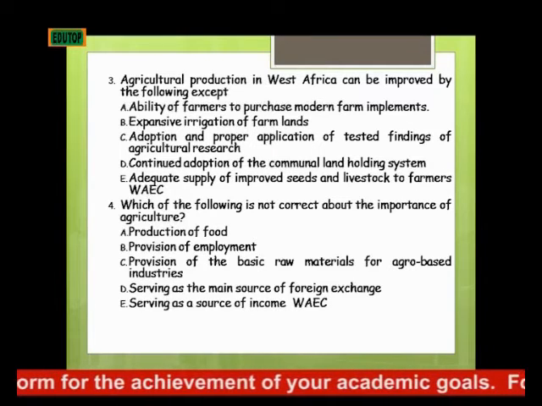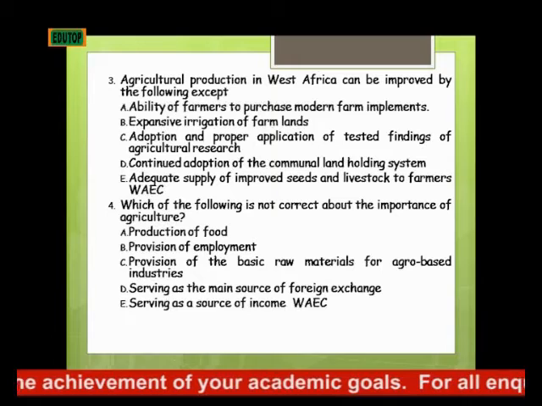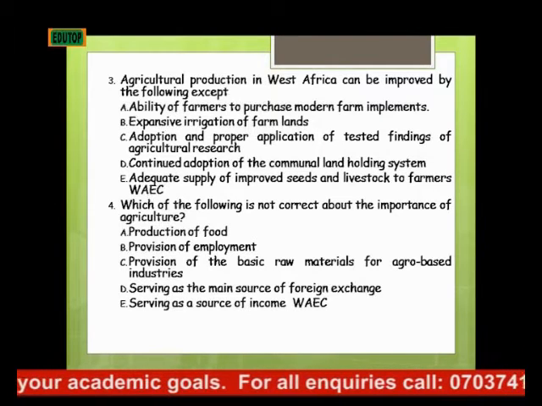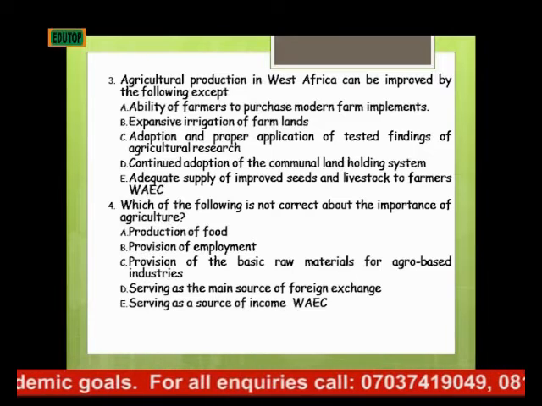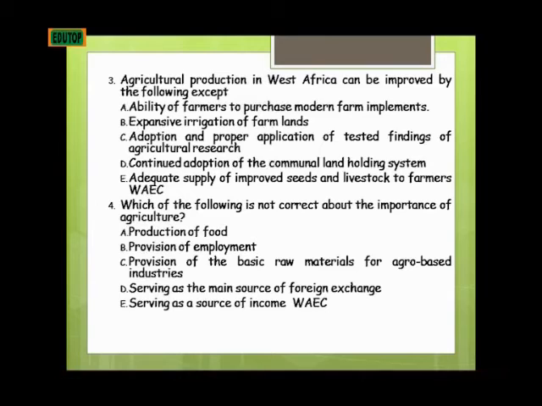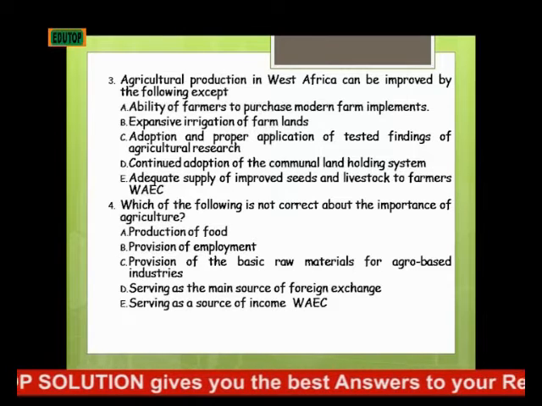Now, if we look at the options being given to us, we are talking about what is correct about the importance of agriculture. Agriculture can't just be the main source of foreign exchange. Just like Nigeria, our main source of foreign exchange is crude oil. So D is the correct answer.